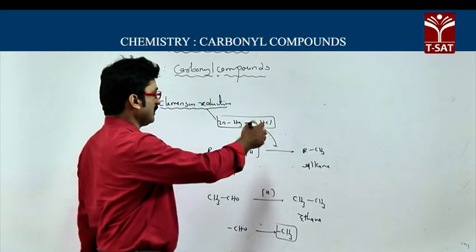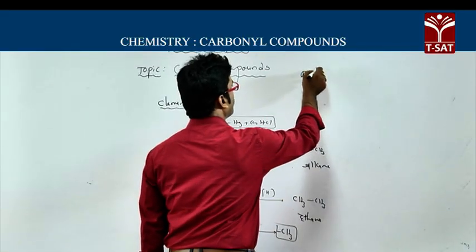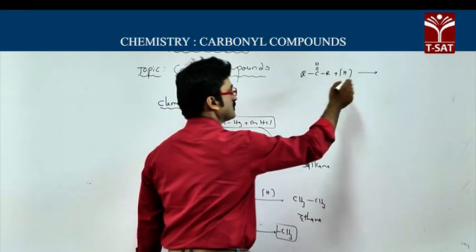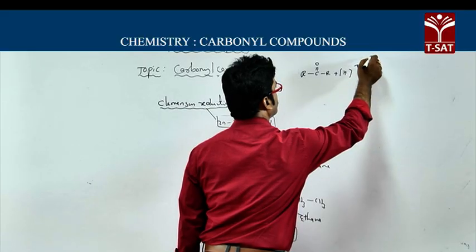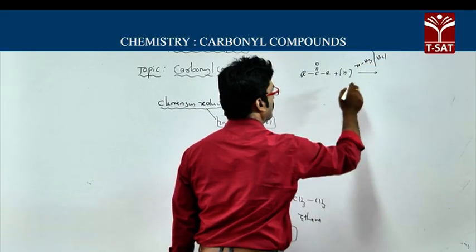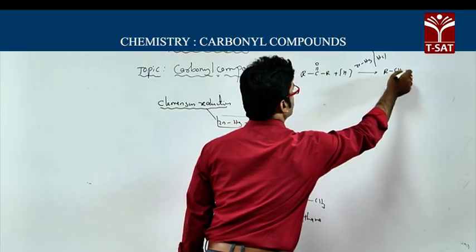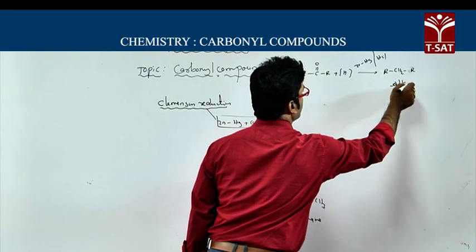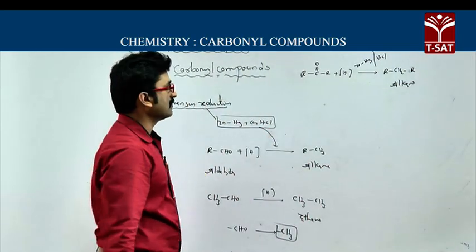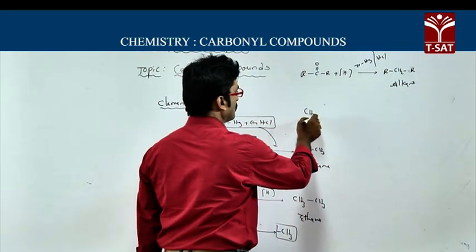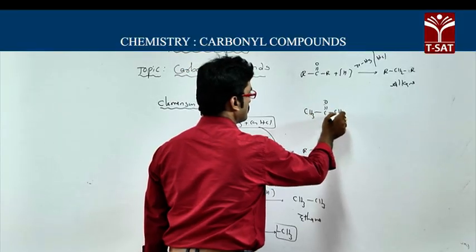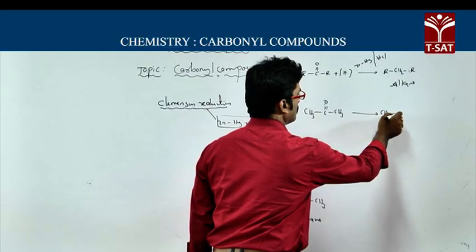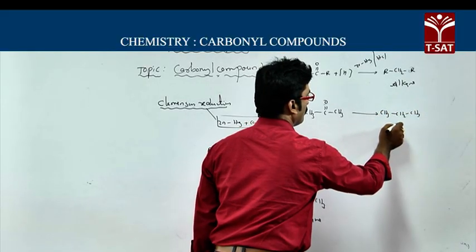Now if you take ketones, R, C double bond O, R, on reduction in the presence of the same zinc amalgam and HCl, you will get RCH2R, an alkane having the same number of carbon atoms. For example, you take acetone, CH3 C double bond O CH3. On reduction, you will get CH3CH2CH3, propane.